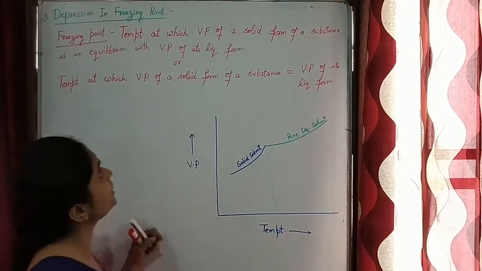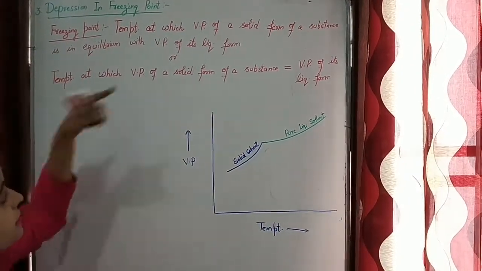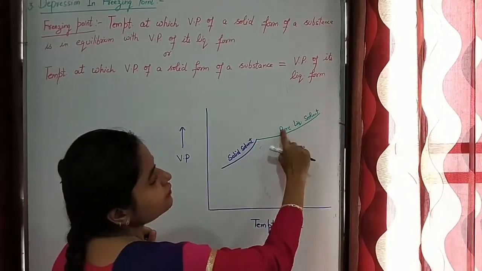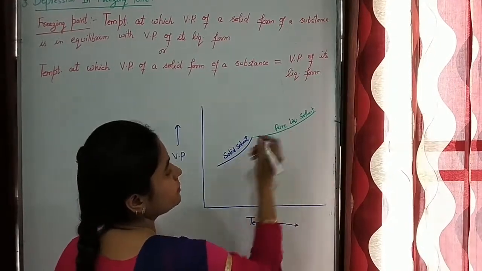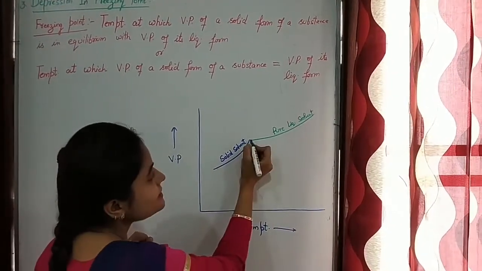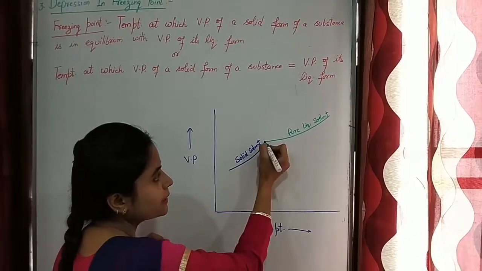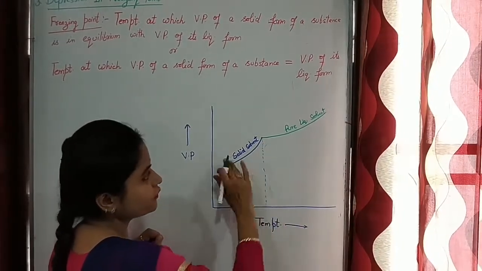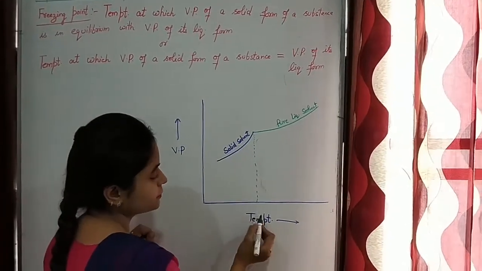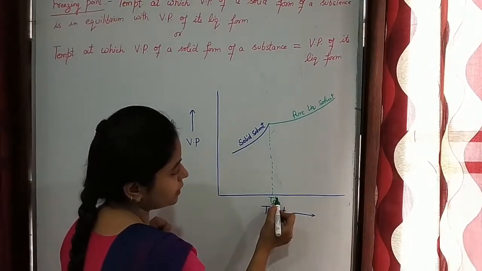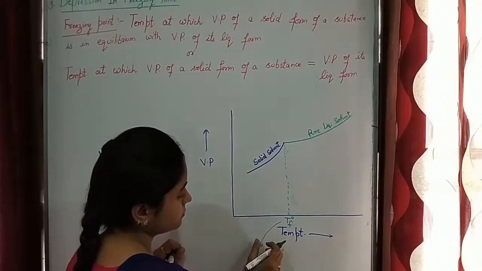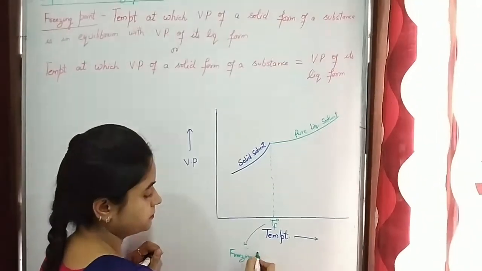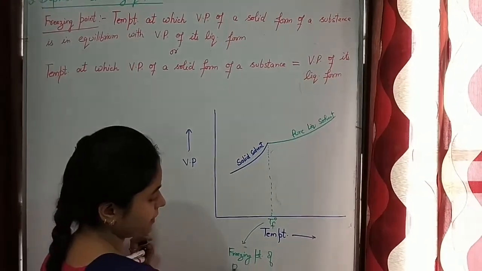And according to the definition of freezing point, the temperature at which vapor pressure of solid form is equal to the vapor pressure of liquid form is known as freezing point. This is the point where they meet. So the temperature corresponding to this point is the freezing point of this pure solvent. So this is Tf naught, that means freezing point of pure solvent.